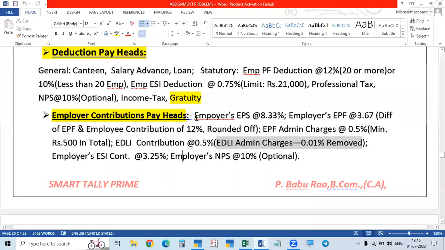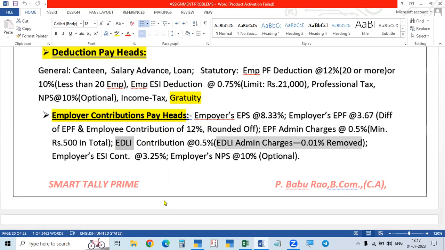The two minor items, in addition to the EPF, that is divided into two parts, EPS 8.33% and EPF 3.61%, and then ESI contribution and employees ESI contribution, and towards NPS, which is optional for both. In addition to this, the employer, from his pocket, that is his expenses only, there is one item maintained by the Provident Fund organization called EDLI, means Employees Deposit Linked Insurance. The maximum amount of insurance will be 7 lakh, depending on the salary of the employee.